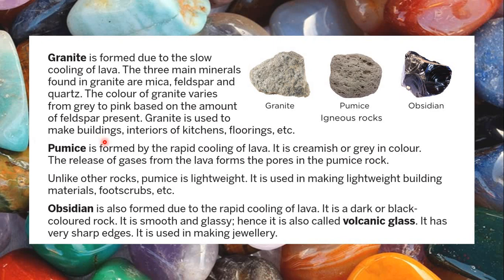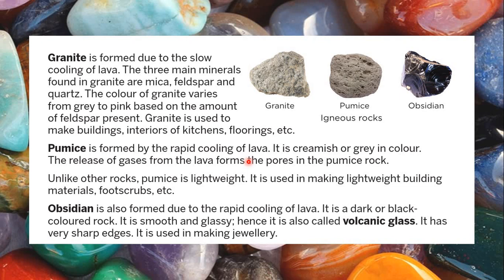Granite is used to make buildings, interiors of kitchens, floorings, etc. Pumice is formed by the rapid cooling of lava. Basically what happens is when the lava comes out, there are lots of gases also coming out with the lava, and the gases get entrapped in the lava. There are bubbles of the gases inside the lava, and the lava quickly cools down. Then what happens? The bubbles get trapped inside and they leave holes in the